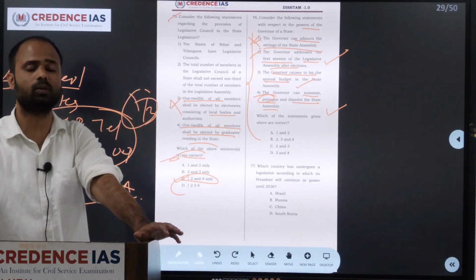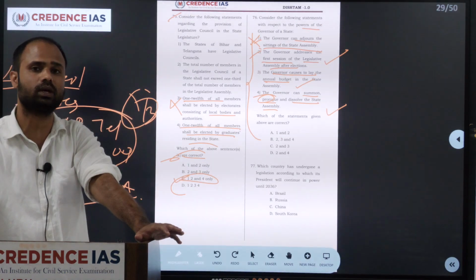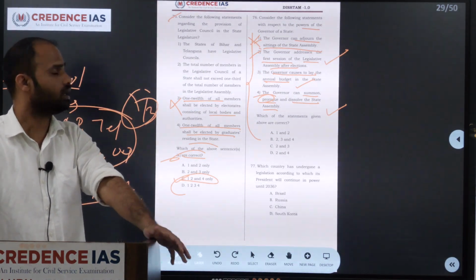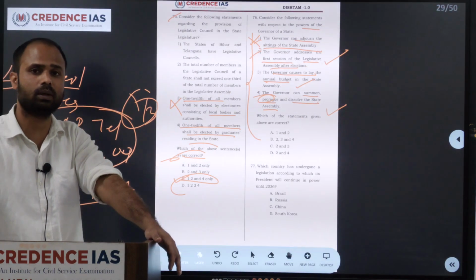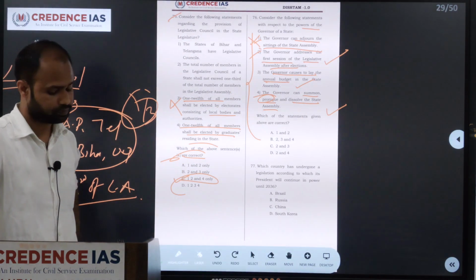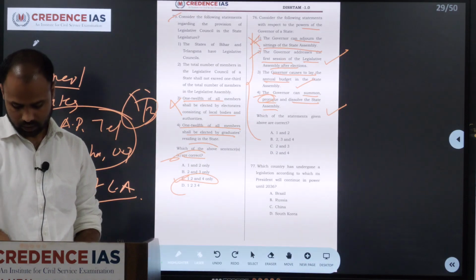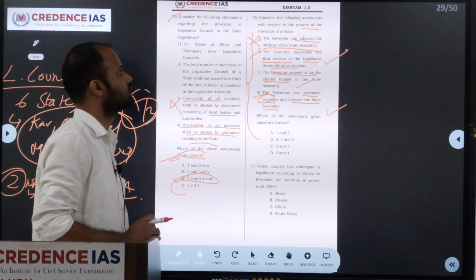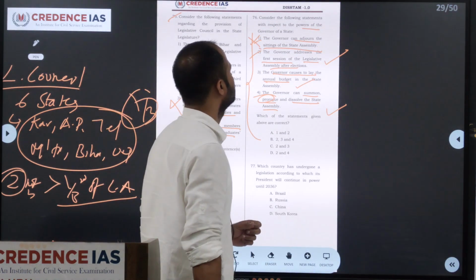He can nominate a member to the legislative assembly as well as the legislative council, and he has the power to disqualify a member. And along with that, assent to a bill also comes under the legislative power of the governor. These are the powers of the governor under legislative.